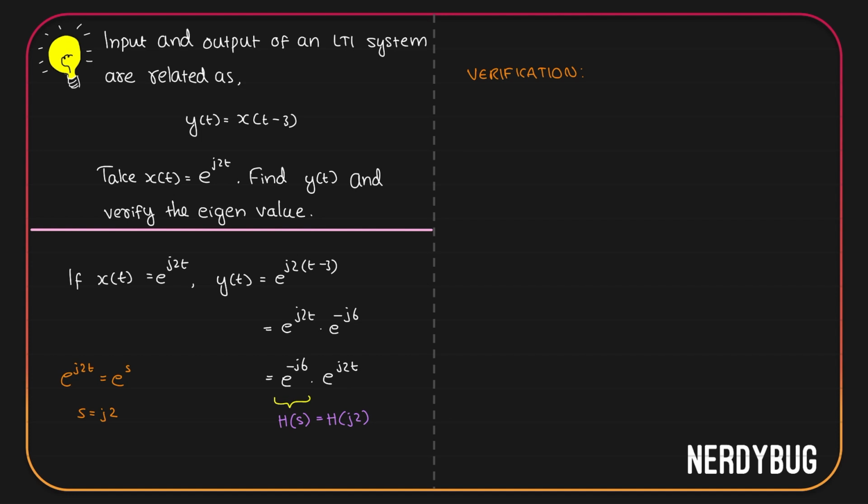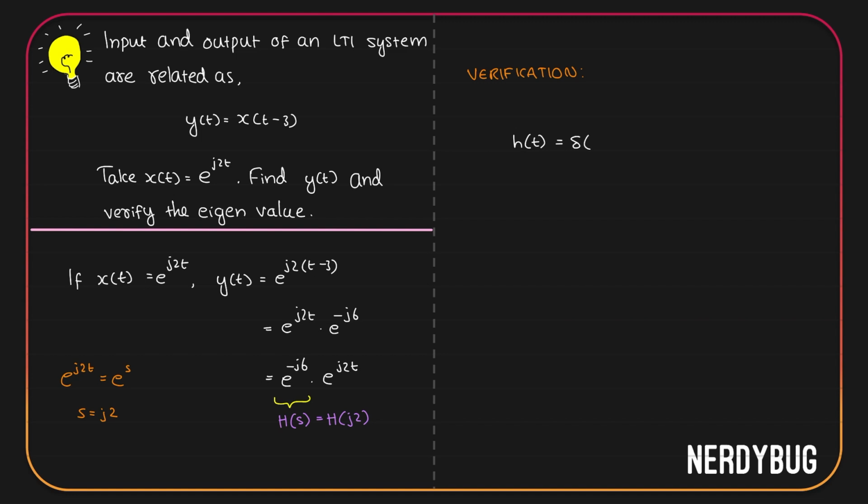To do the verification, let us try to find out h of s using the equation that we just learned. But before that, we have to define the impulse response of this LTI system. It is given that the response to x of t is x of t minus 3. So response to delta of t will be delta of t minus 3, and this is our impulse response.